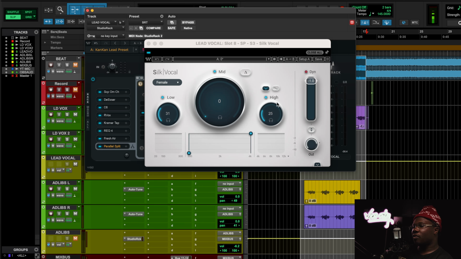After that, we have the Silk Vocal. Any harshness that was not caught by the C6, the Kramer tape, or the de-esser, because they're all doing a light job, will be zapped by the Silk Vocal. So that's what we mostly got it for.